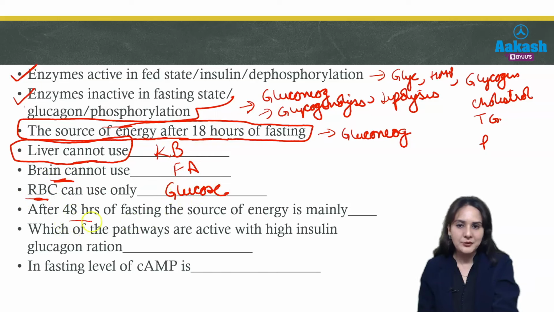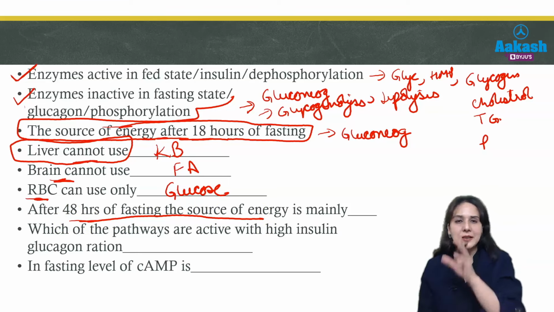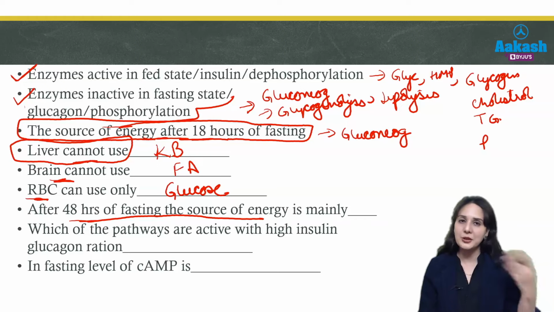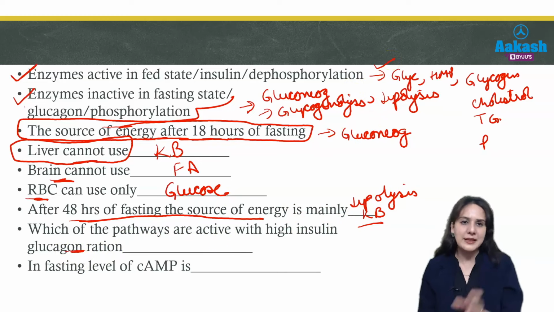Then the question is after 48 hours of fasting, source of energy is. Now we have discussed that in the first 18 hours it's glycogen, then 18 hours to 2 days, that is 48 hours, it is gluconeogenesis, and after 2 days to 5 days it is mainly lipolysis, that is lipid breakdown, as well as ketone body synthesis. Then the question is which of the pathways are active with high insulin glucagon ratio? This we have already discussed. These are glycolysis, HMP shunt, glycogen synthesis, cholesterol synthesis, and even protein synthesis.